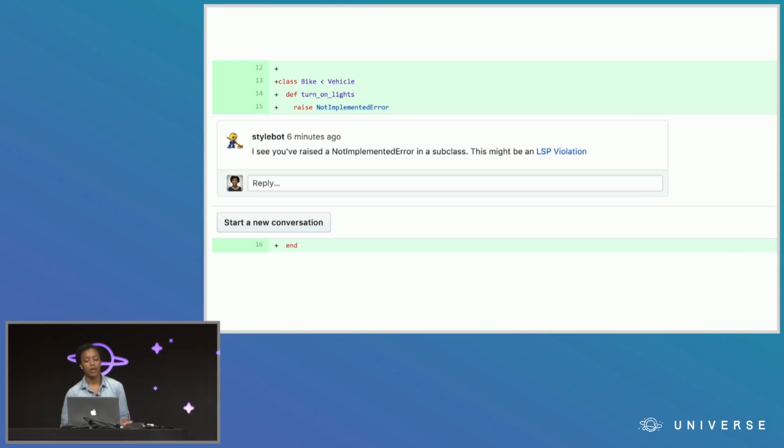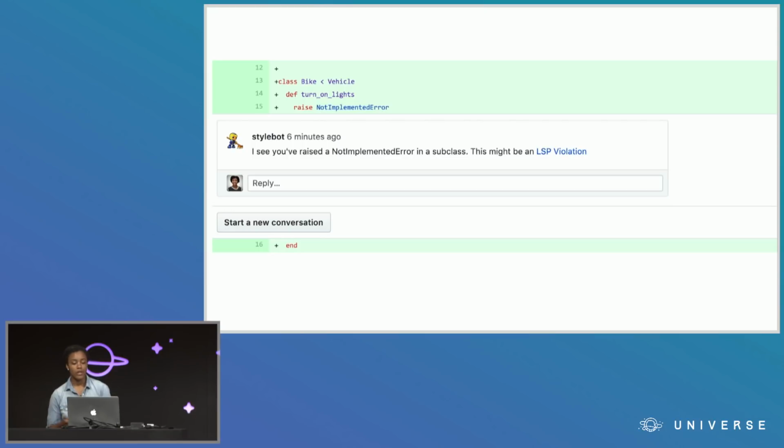You can write your own style bot like this to check for whatever design principles you want, provided there's something easily identifiable in the code, like calling a not implemented error on a subclass. Plus, there are linters like Hound from Thoughtbot that'll check for more general style guide violations, and every day, more powerful tools are coming out to analyze your code. So if you've never thought about writing custom webhooks, I really encourage it.